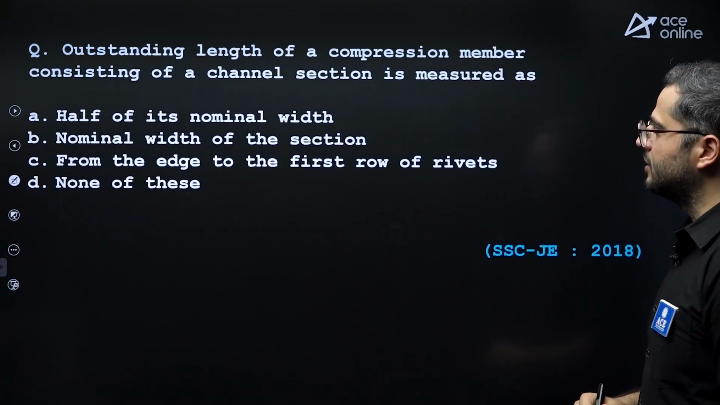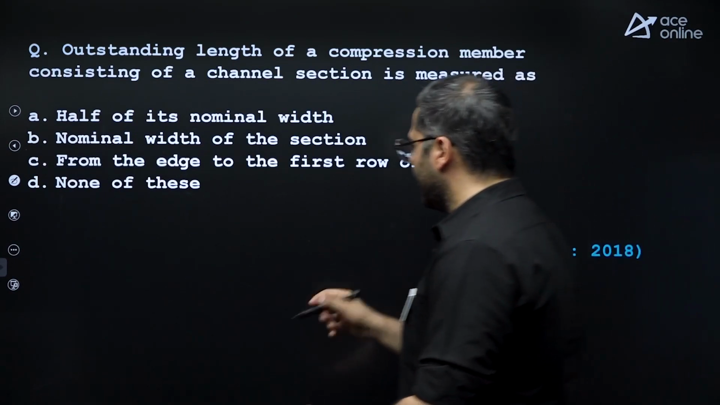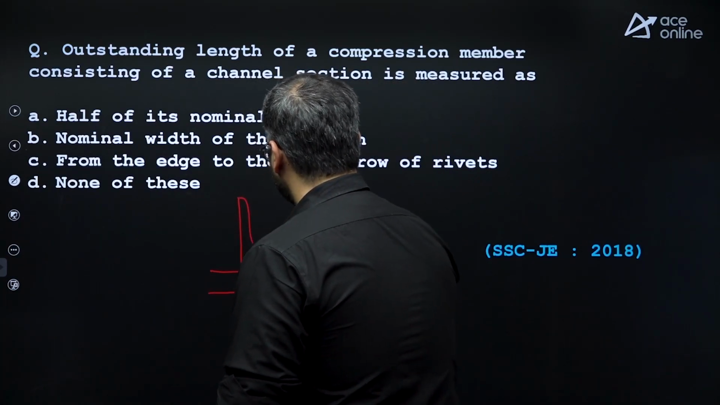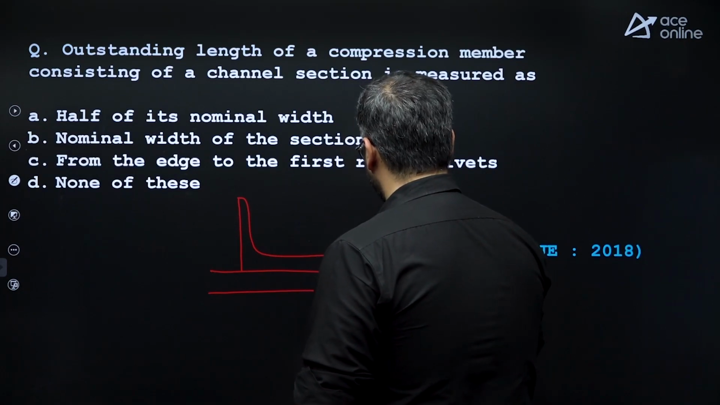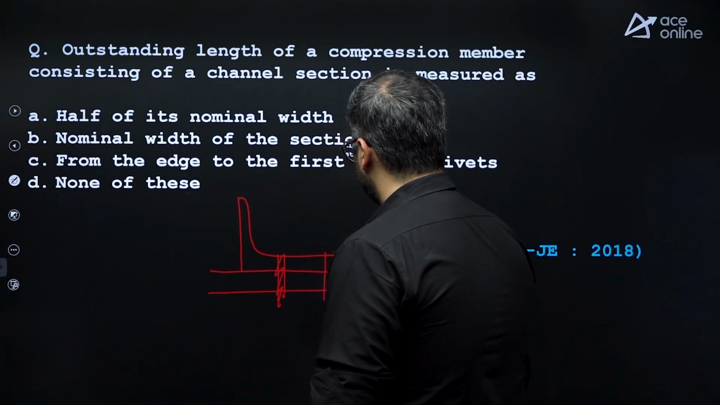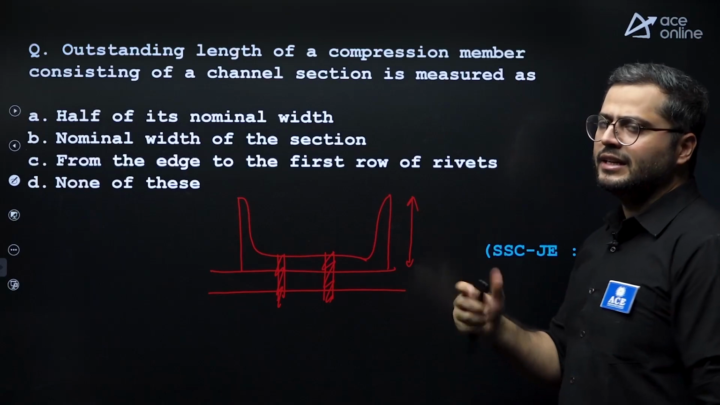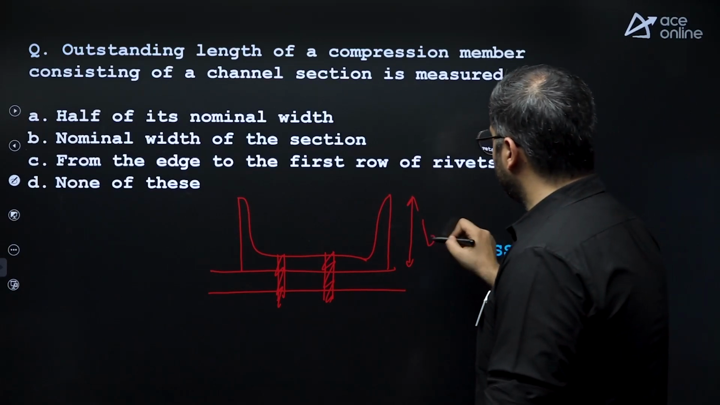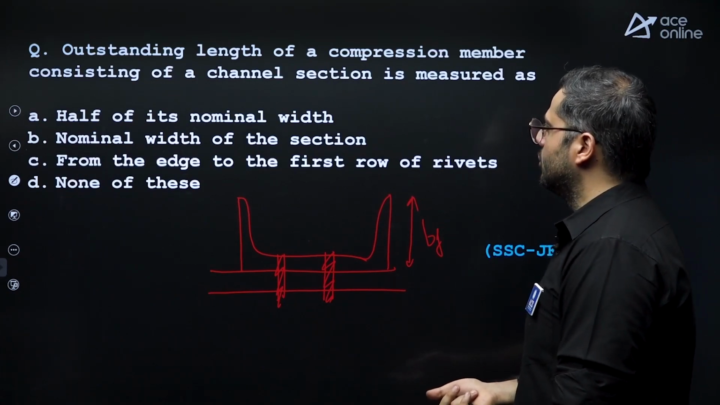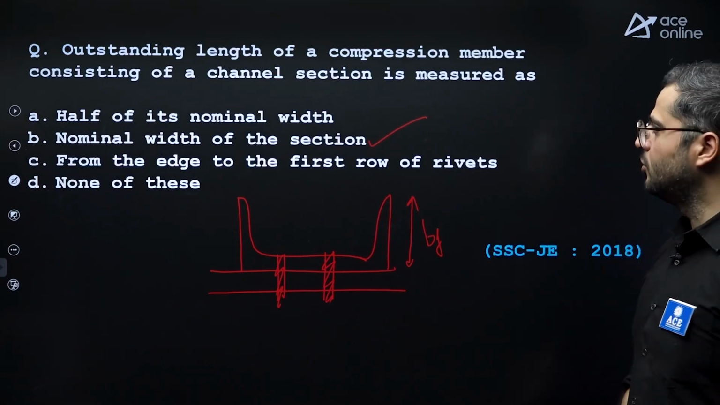Outstanding length of a compression member consisting of channel is measured as, again, very simple, based upon pure visualization only. Imagine a channel section you have connected with a gusset plate through the web. What will be the outstanding length? Outstanding length in general is the free length. So over here, this is B, or width of flange, right? So nominal width of the section will be considered as the outstanding length.